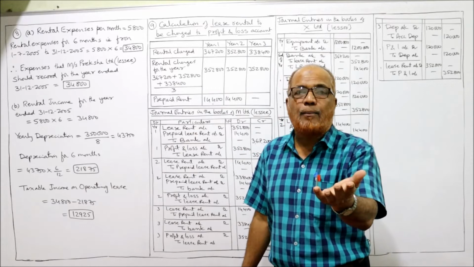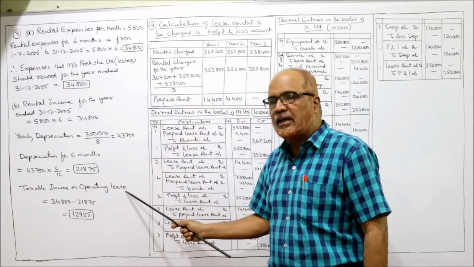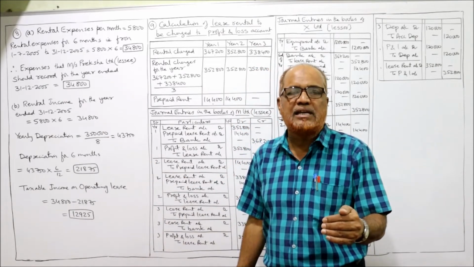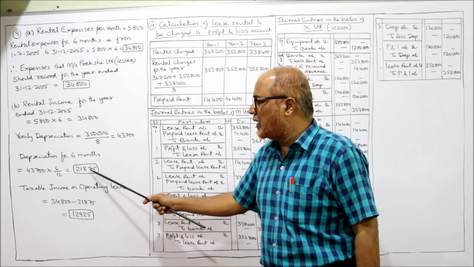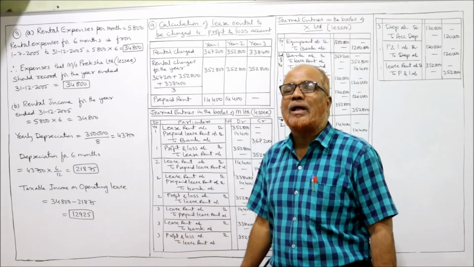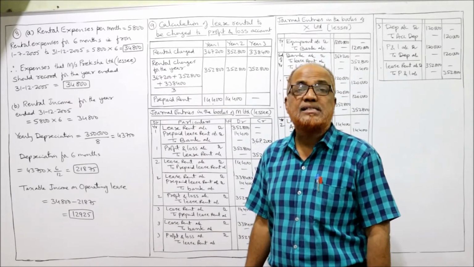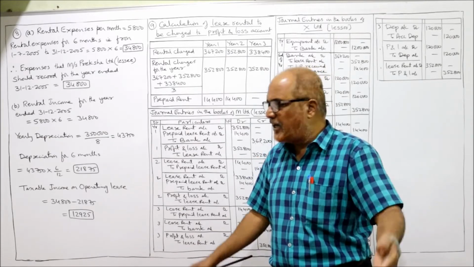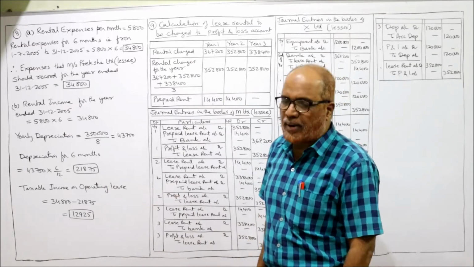So what is the income before tax? The taxable income on operating lease: 34,800 is the revenue received from lease rental, and the depreciation allowed as deduction is 21,875. So 34,800 minus 21,875, 12,925 is the operating income from leasing to the lessor, Pravek Limited. So in the books of Pravek Limited, there is an income of 12,925 from this lease. That's it. This is problem number 8.